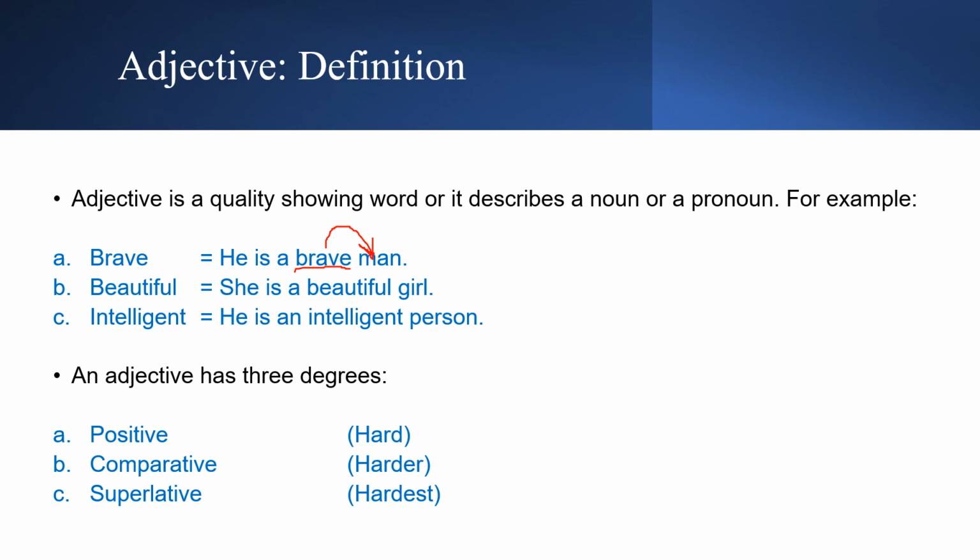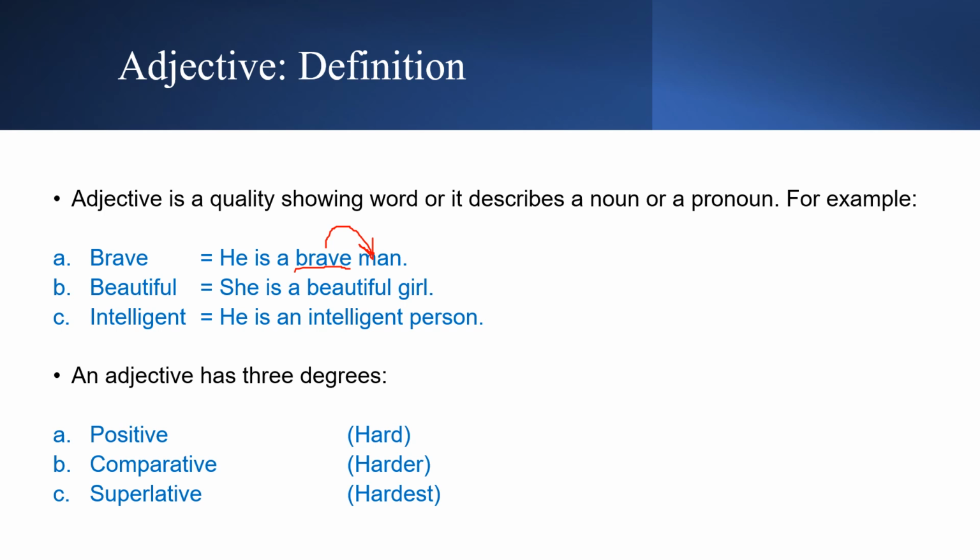Does that sentence tell you anything about this man? I mean, what kind of person he is? Is he a brave man? Is he a cowardly man? Is he a miserly man? We don't know anything. But when we add an adjective, it describes or tells us more about that person or a noun or a thing.